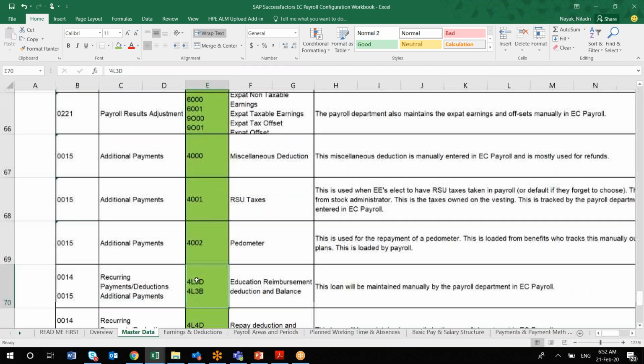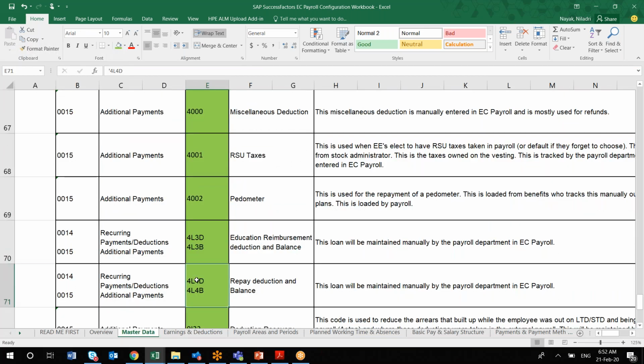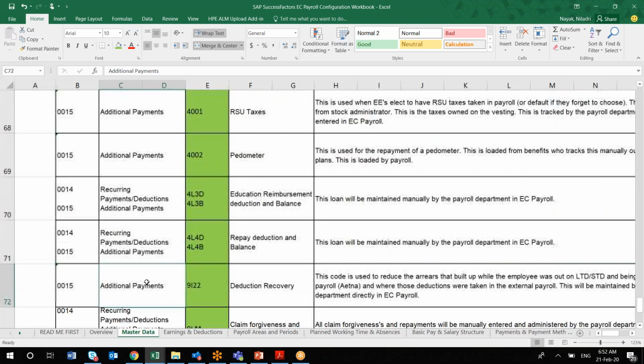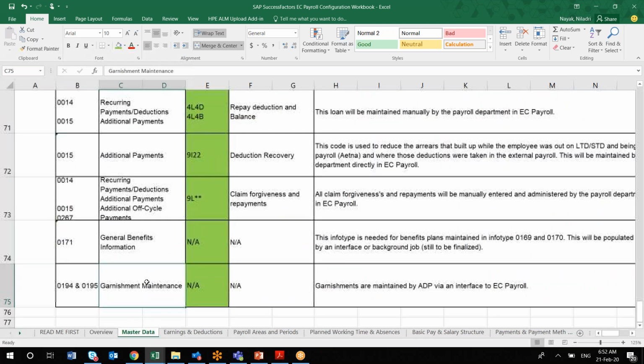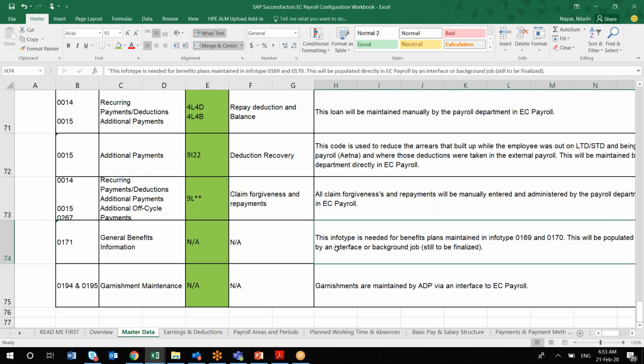So it is not like you have to be very rigid whenever you are designing or completing this workbook. SAP has given a lot of options. If something is not relevant for you, say this is general benefit information, or you are not implementing benefit modules at present, you can remove it, or mark it as to be decided later, or to be implemented in the second phase of the implementation.